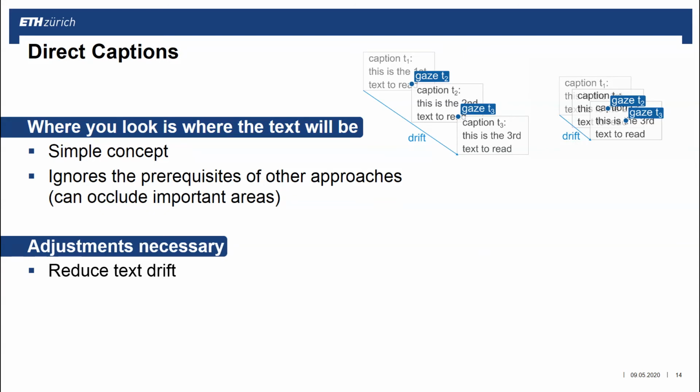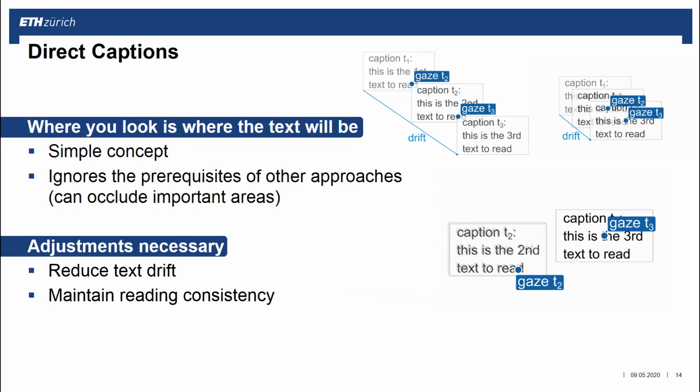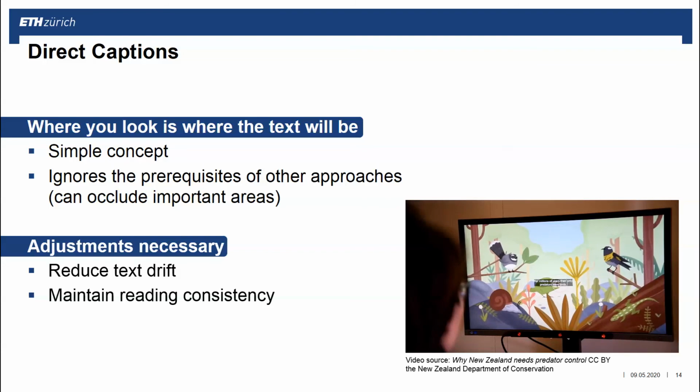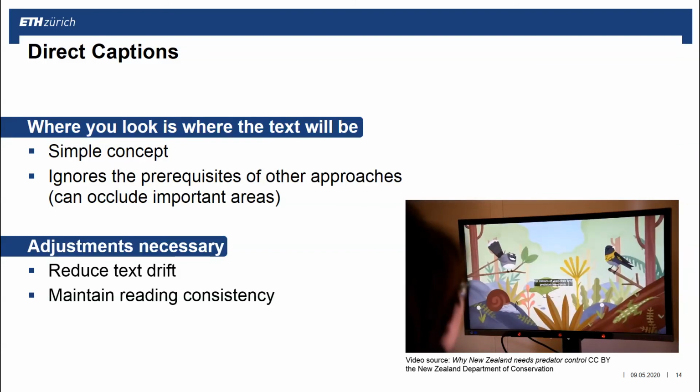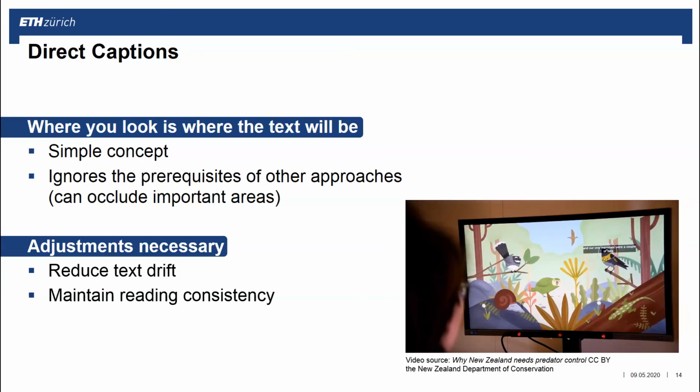The second finding is that we need to maintain reading consistency. While you are reading, new text will appear without changing the position. This way you can continue reading, similar to traditional captions. Only if your gaze leaves the caption box and you look elsewhere, a new caption will appear at this new position. As you can see in the video, the text appears centered to the gaze position. However, some of the birds are occluded by the captions.